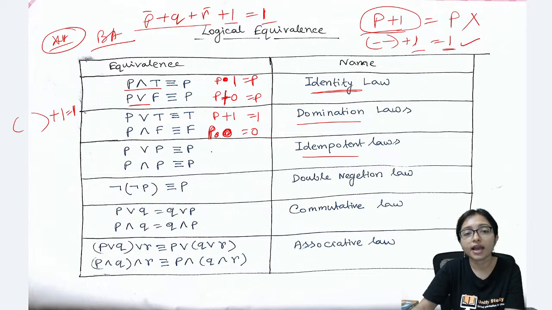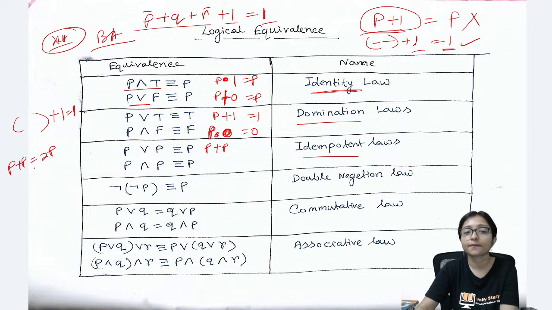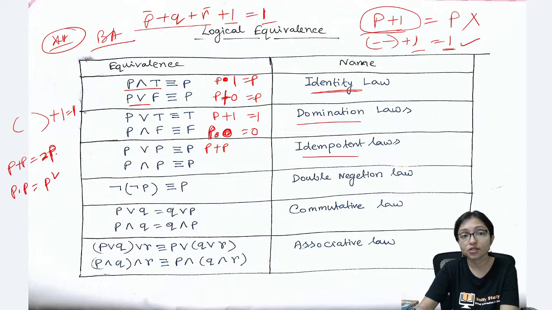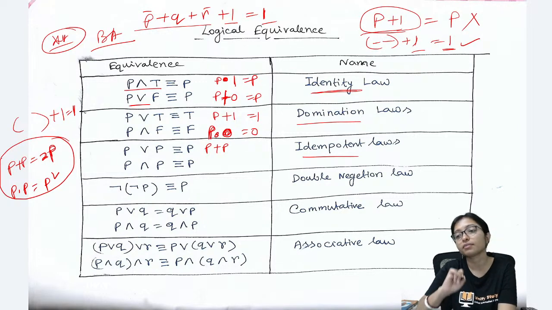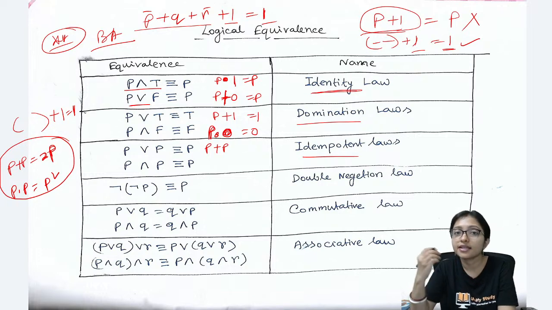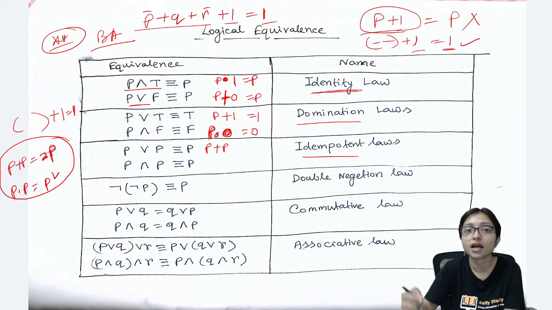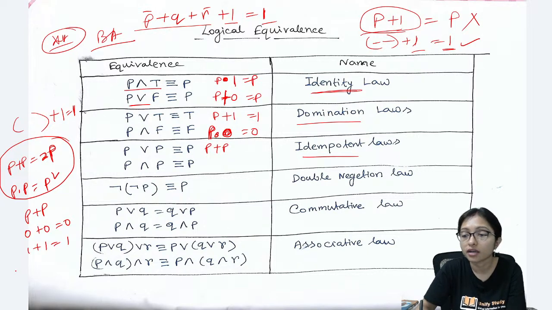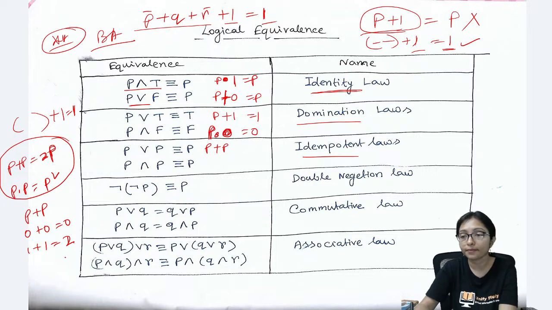Idempotent law. When I am doing P plus P, don't say P plus P means 2P. Sometimes students make this mistake: P plus P means 2P, ma'am, P dot P means P square, ma'am. It's not math, okay? Don't relate it with math. We are working with only 0 and 1. So P plus P means either 0 plus 0, that will be 0, or 1 plus 1, that will be 1. Don't say 1 plus 1 is 2, ma'am. Here you are getting confused. Why is 1 plus 1 equal to 1?